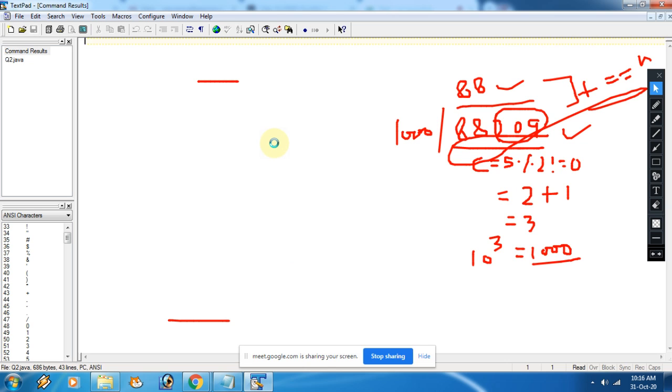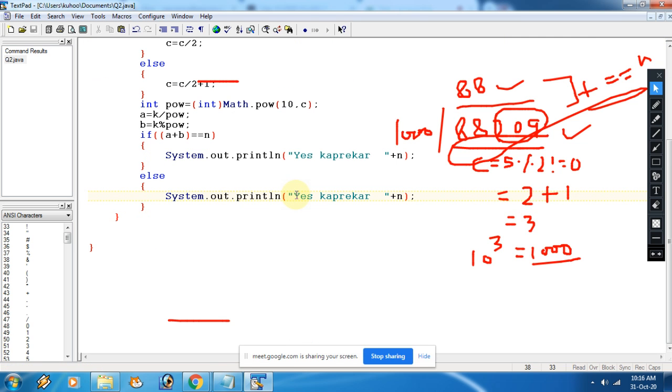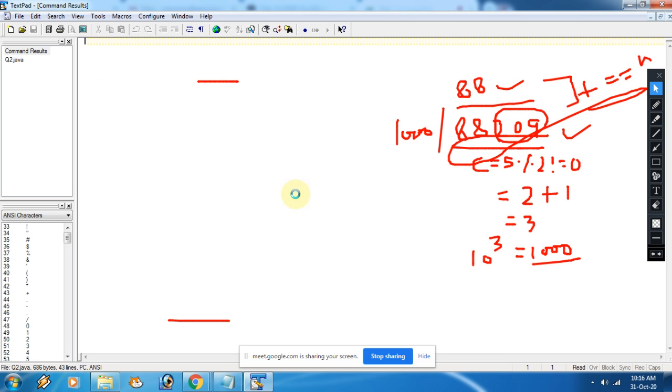Sir, in else it should be not Capricorn. Yes, sorry, by mistake I have copied and pasted. I will write it now, don't worry. It's taking time, beta, don't worry, it will come.